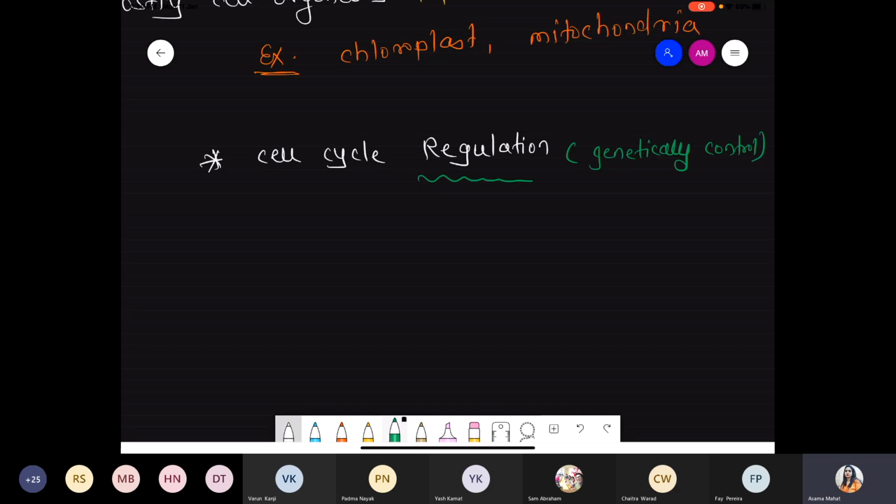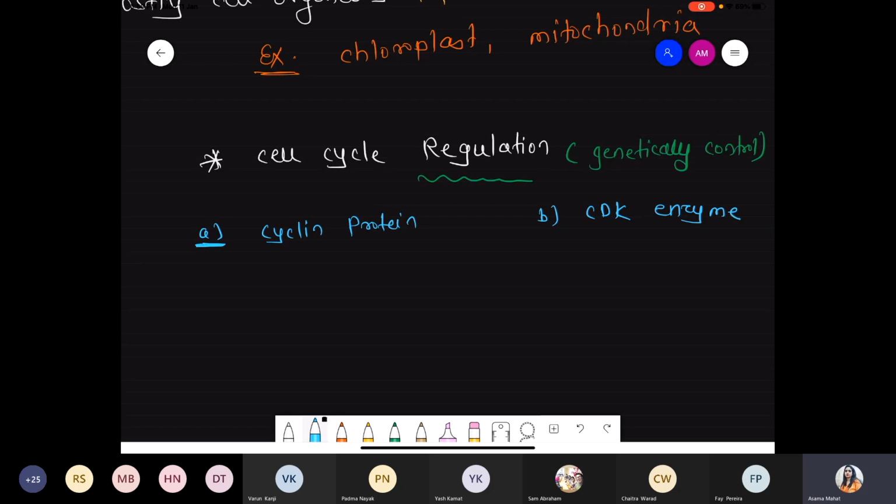And such control is done with the help of two factors. First factor is a protein, that is cyclin protein, and the other factor is an enzyme, CDK.